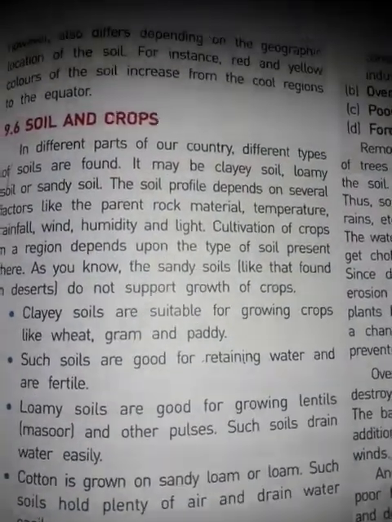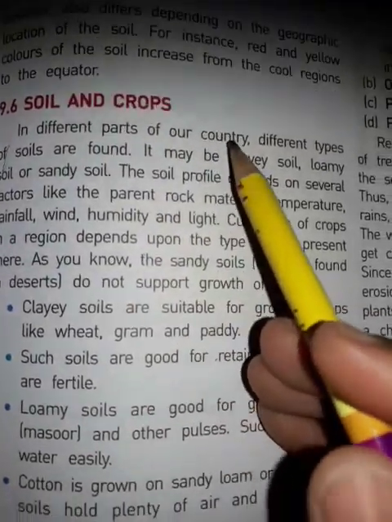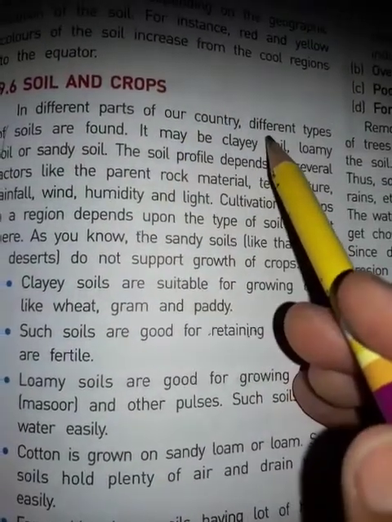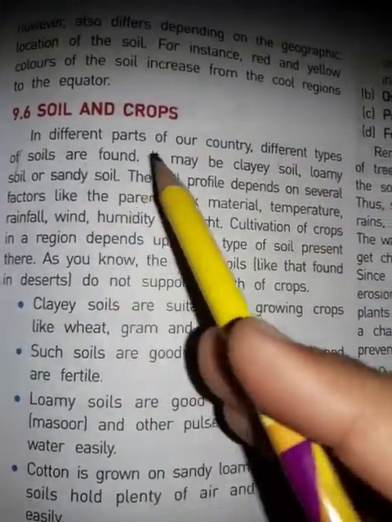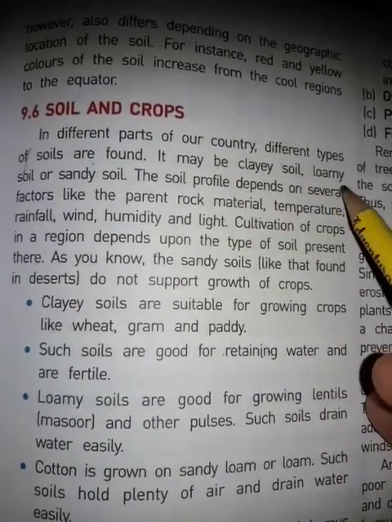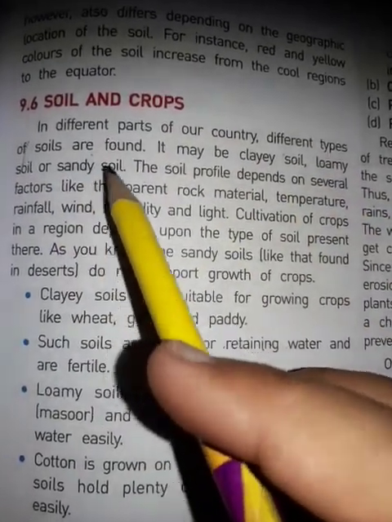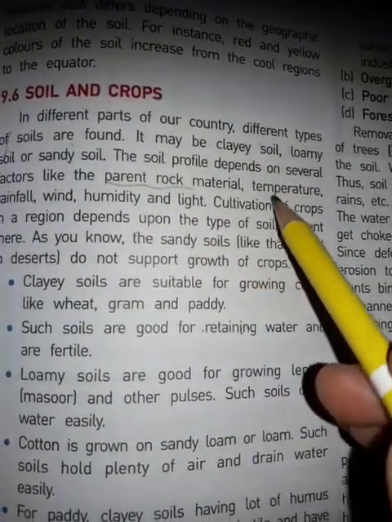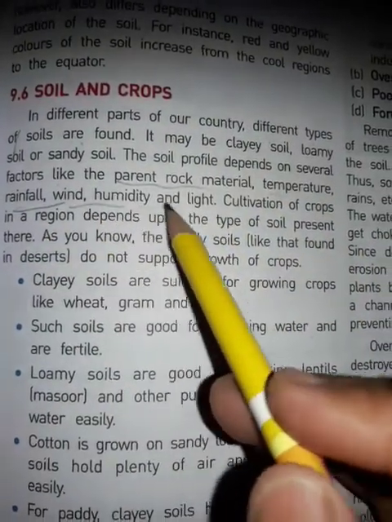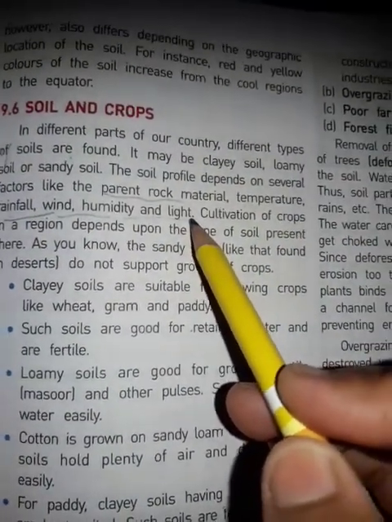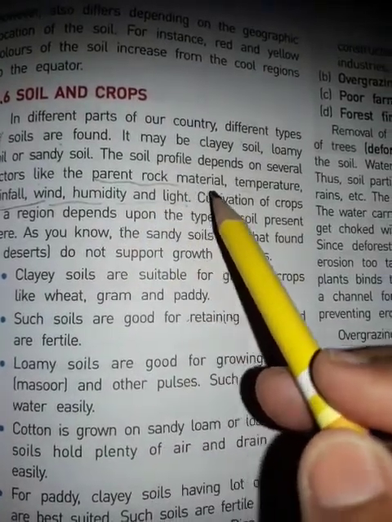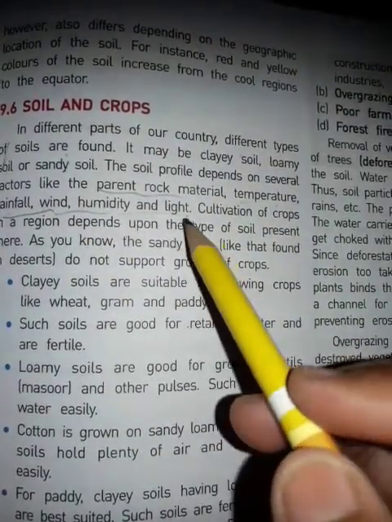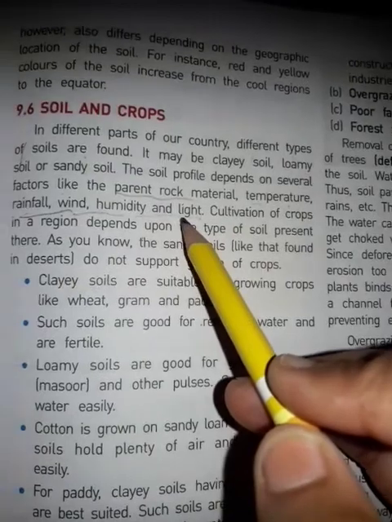Soil and crops. In different parts of our country, different types of soils are found. It may be clay soil, loamy, or sandy soil. The soil profile depends on several factors like the parent rock material, temperature, rainfall, wind, humidity, and light. These are the factors responsible for the soil profiles.